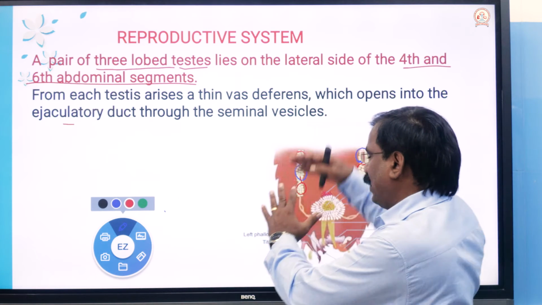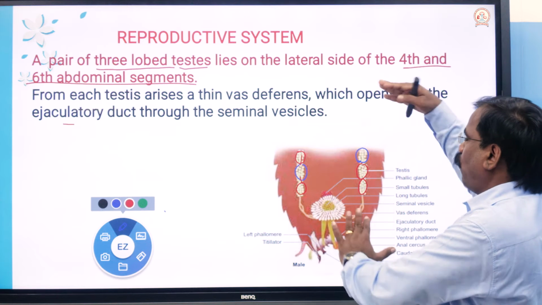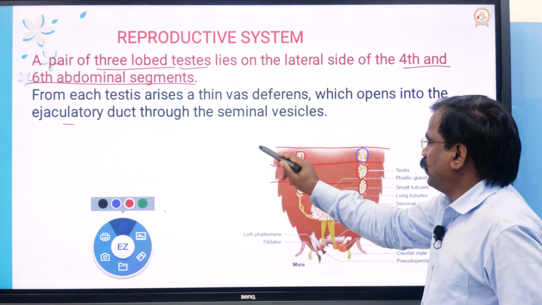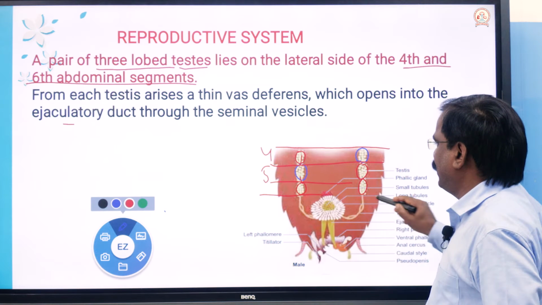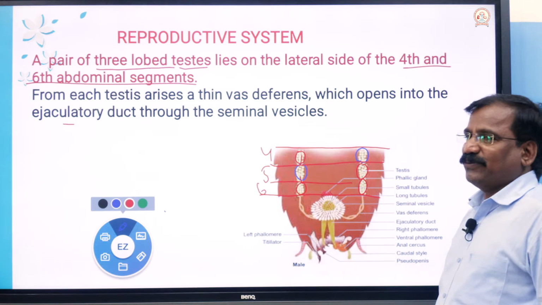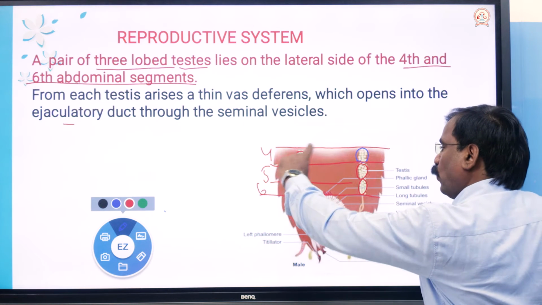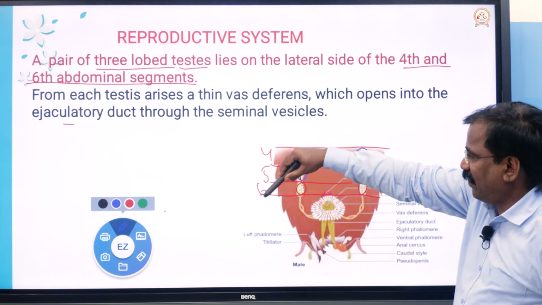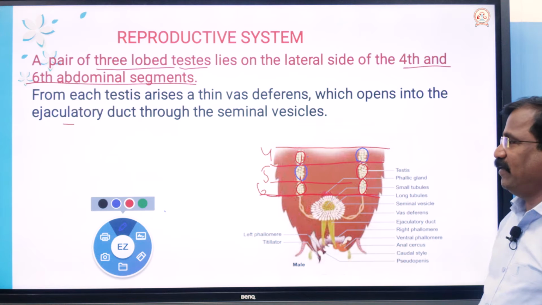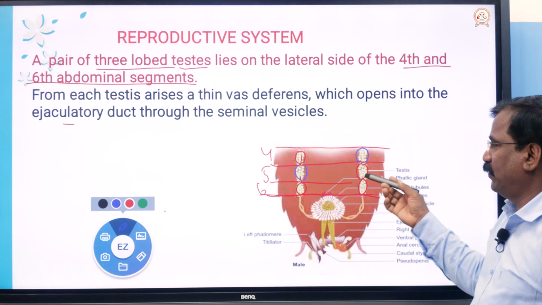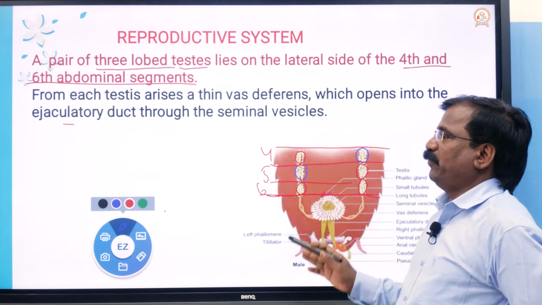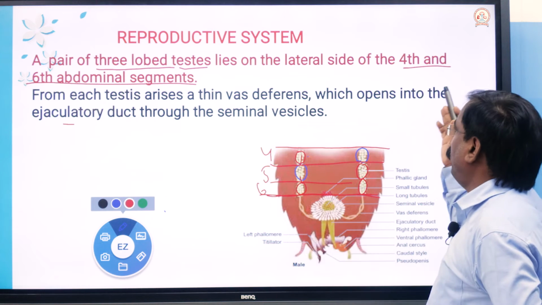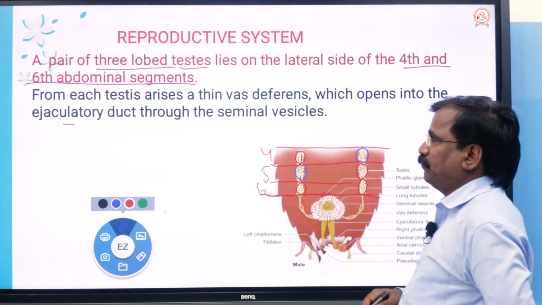It is located from the 4th to the 6th segment. This is the 4th segment, this is the 5th segment, and this is the 6th segment. A pair of testes occupy the 4th, 5th and 6th abdominal segments.